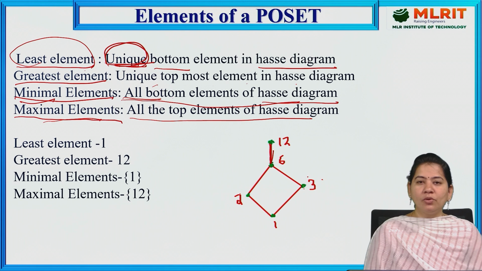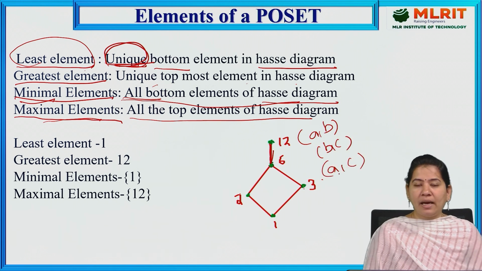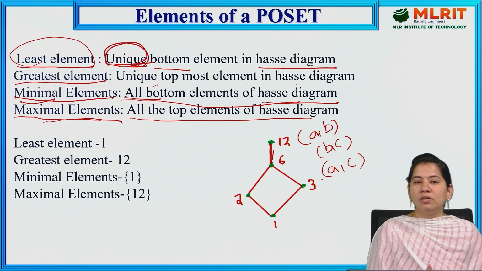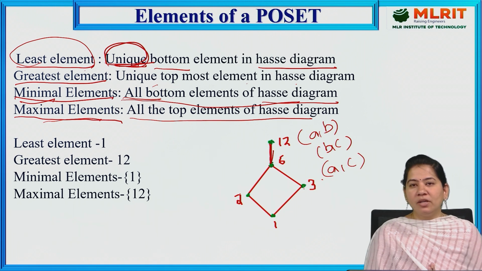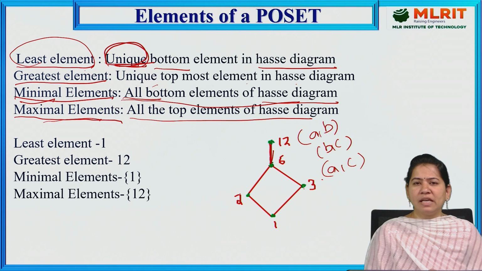Even though they are connected through other elements, if you have A comma B and B comma C, there is no need for an A to C connection, as this is a partial order relation. A partial order relation is a relation which satisfies reflexive, antisymmetric and transitive properties. The pictorial representation of the partial order relation is called the Hasse diagram. These are all things we have discussed in the previous classes.